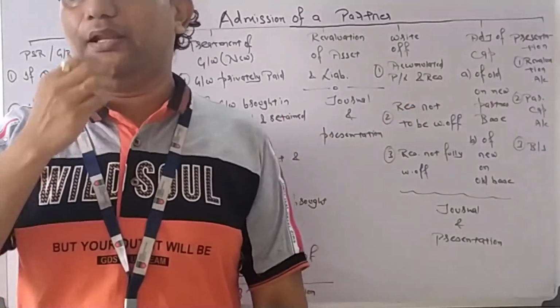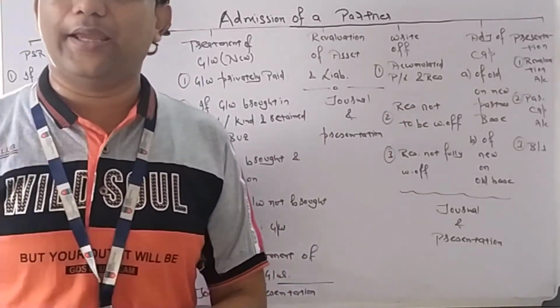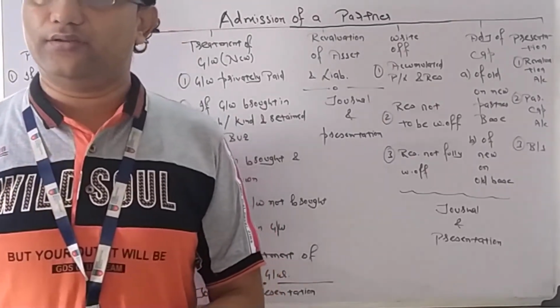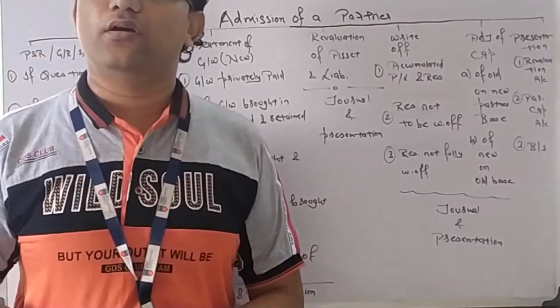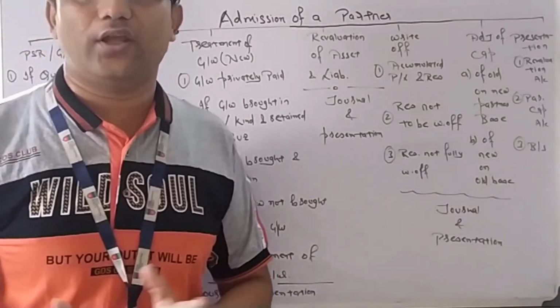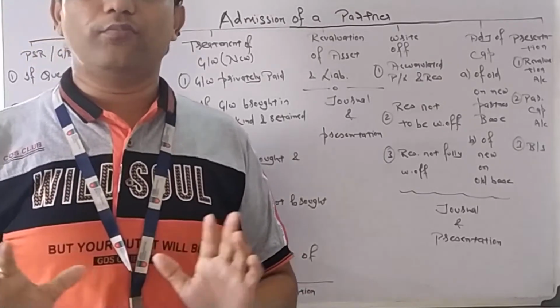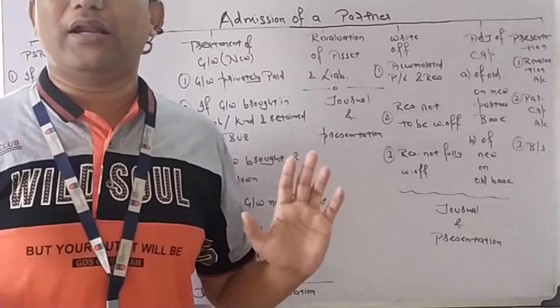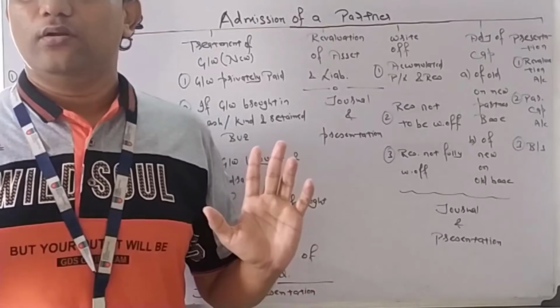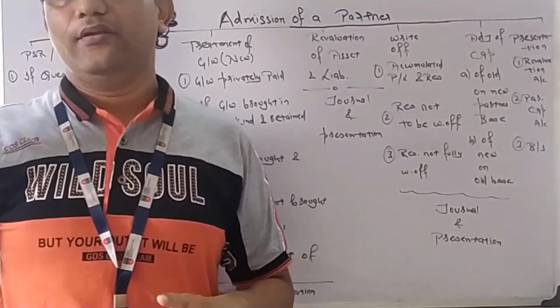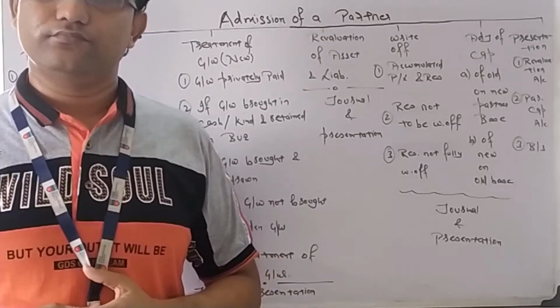Then write off of PL and reserves. Before Mr. C came in, there is a balance sheet in which there is various kind of reserves are there. Various kind of reserves are there, accumulated profit or loss is there. That is also divided among old partners, because Mr. C has no right on those reserves, on those profits which were previously when he was not a partner.